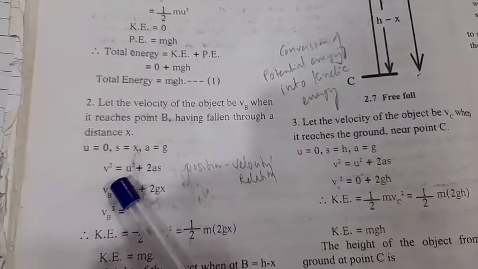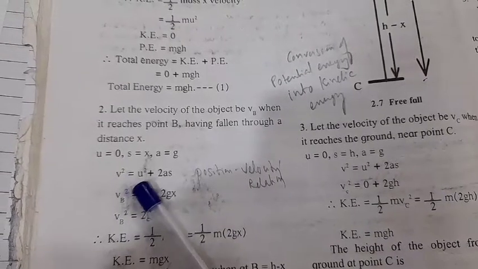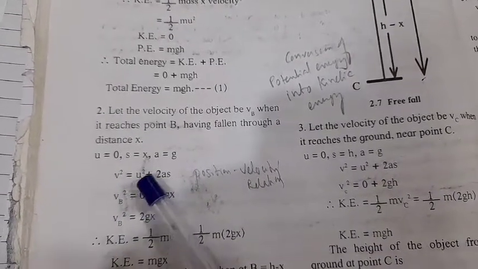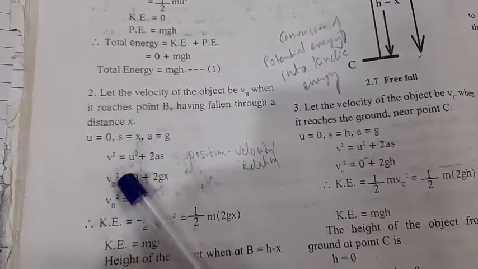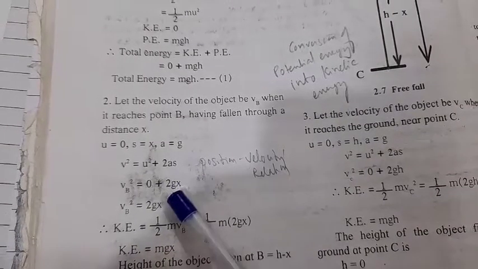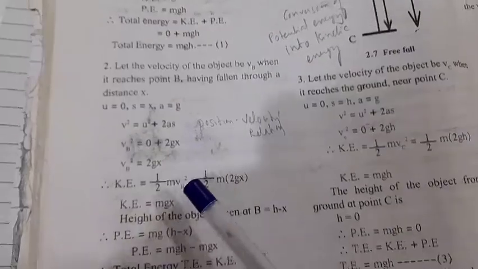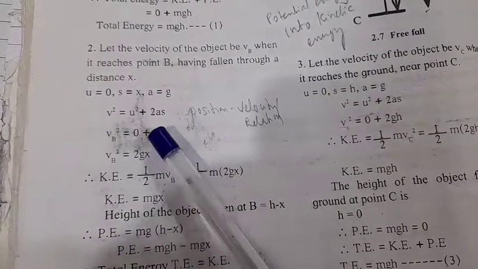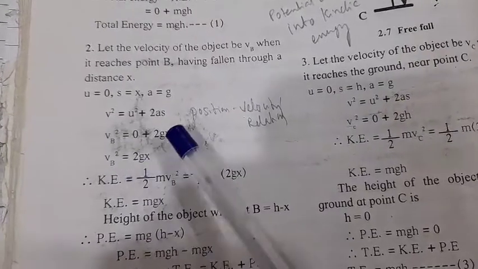Now, the formula v square is equal to u square plus 2as. Putting the values, vb square is equal to 0 plus 2gs. Instead of a we have taken g, and instead of s we have taken x. If we simplify, we get vb square is equal to 2gx.